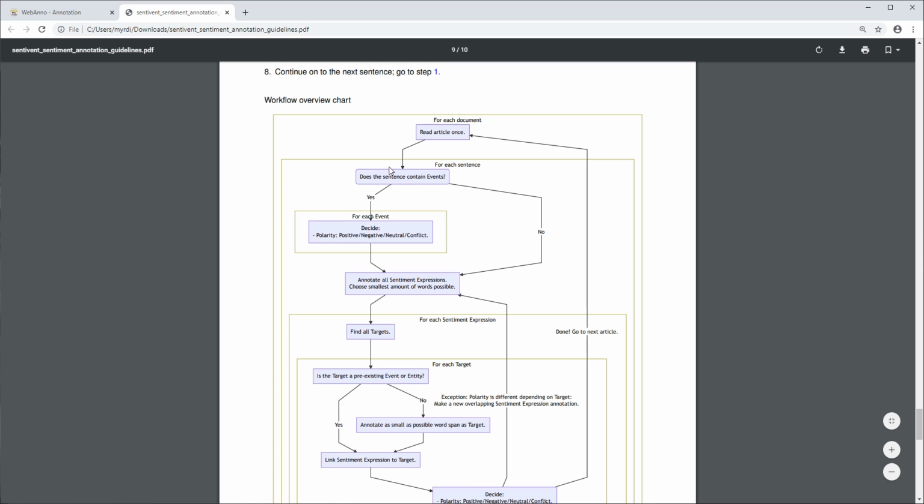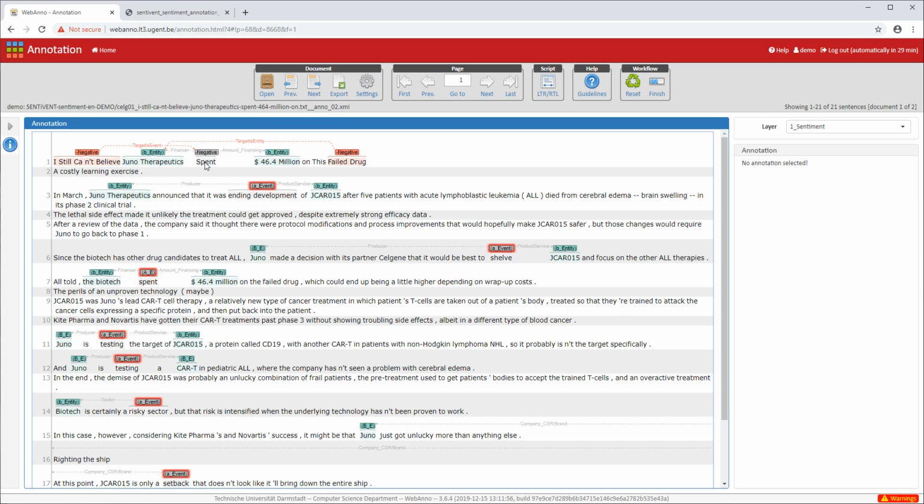So again, we read the sentence. Does it contain any existing events? No, it does not. And we can continue creating new annotations immediately and determine the targets, etc. again. So: a costly learning exercise.